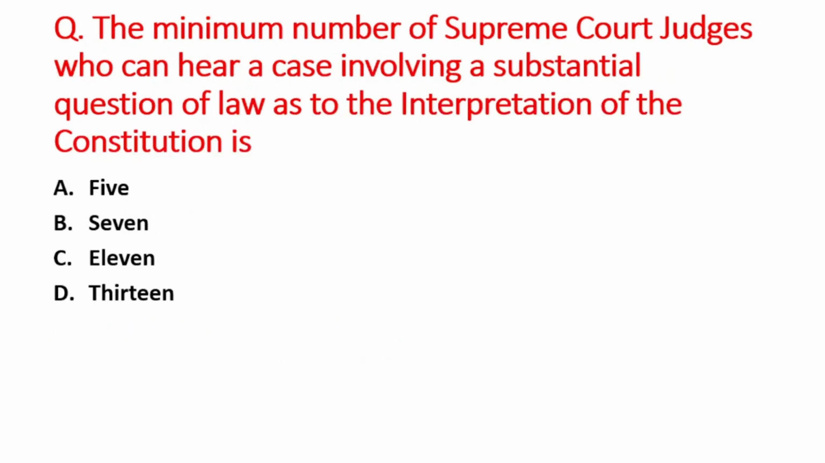Next question is, the minimum number of the Supreme Court judges who can hear a case involving a substantial question of law as to the interpretation of the Constitution is A option is 5, B is 7, C option is 11, and D option is 13. So right answer is option A, that is 5.